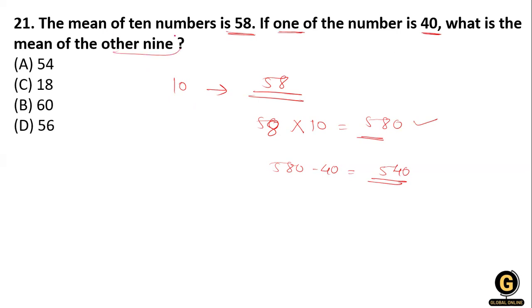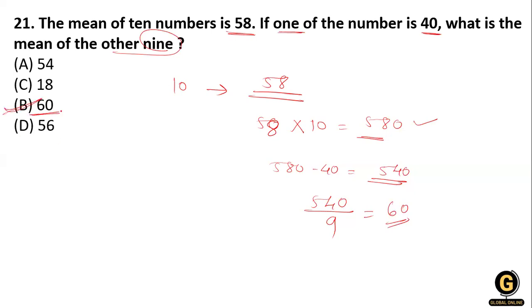So the other 9, okay. So we divide the 540 by 9, okay. So how much do we get? 60, okay. So the right answer is 60.